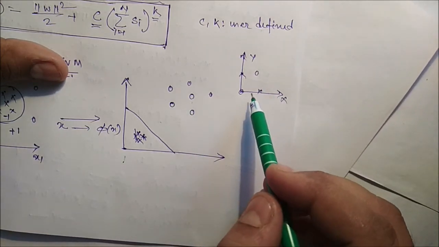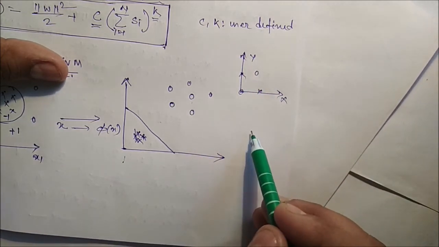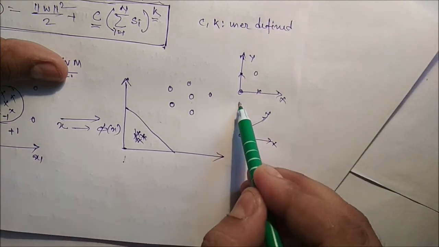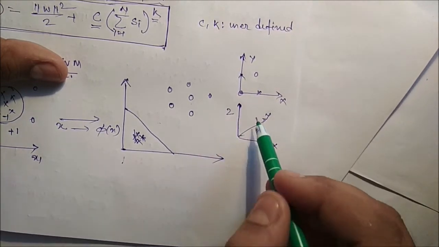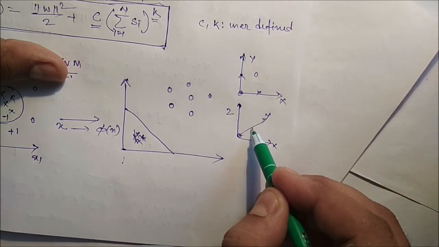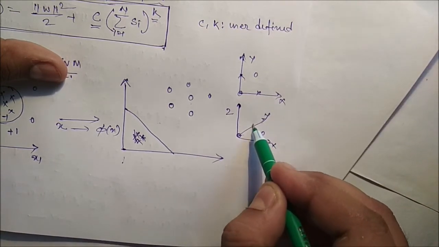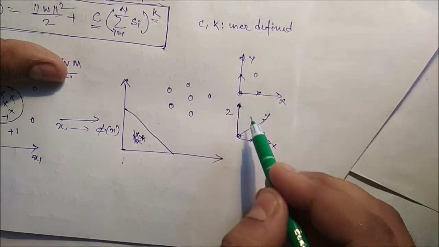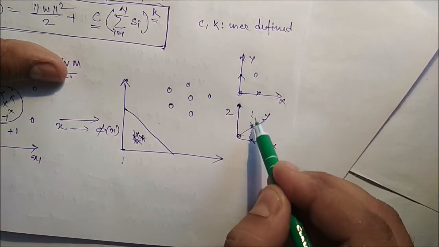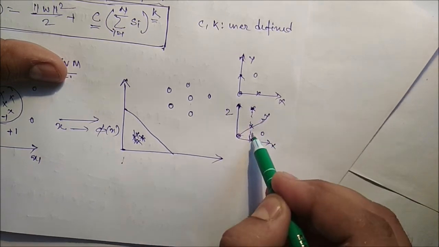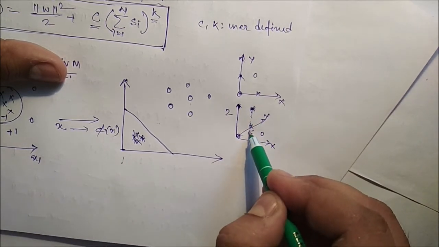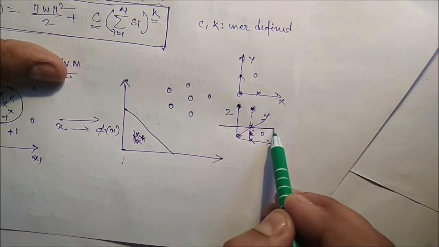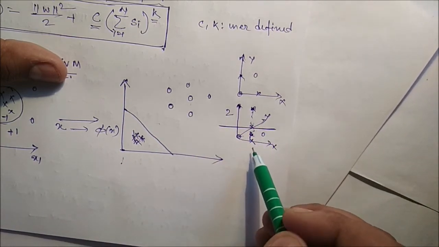So we can introduce another variable, say Z. If you introduce Z along with our X and Y, and transform the training data, the new point will be somewhere here. That means we can cut these two classes.